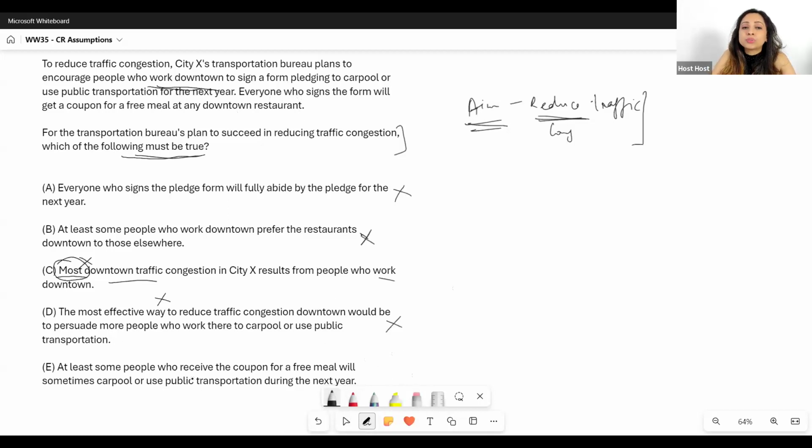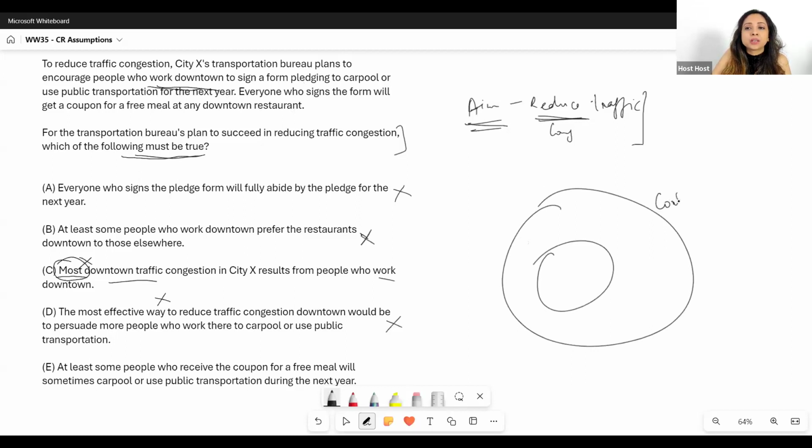They say at least some people who receive the coupon for a free meal. And you might have a feeling that there could be many other people who also get a coupon for a free meal. But what needs to be true is that these people will also get a coupon for a free meal for sure, right? Everyone who's signing the pledge. So even if this is a subset of everyone who receives a free coupon, my workers who are pledging are also a part of this entire set, right?